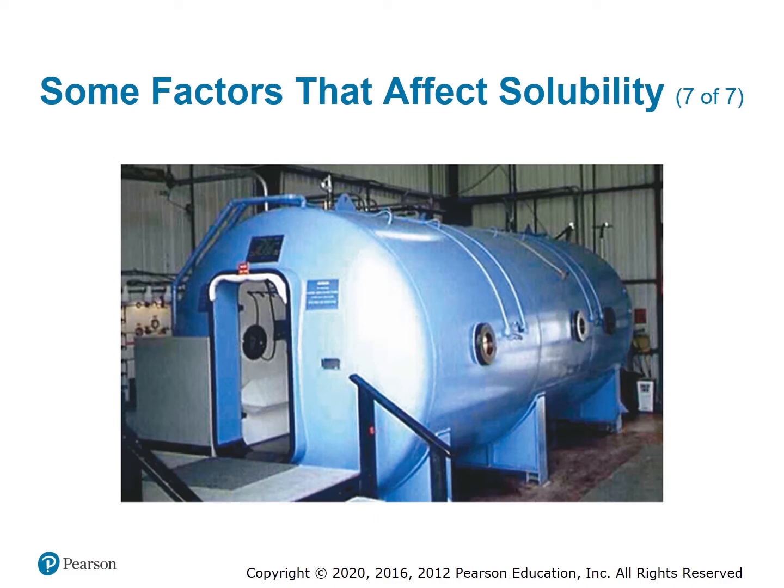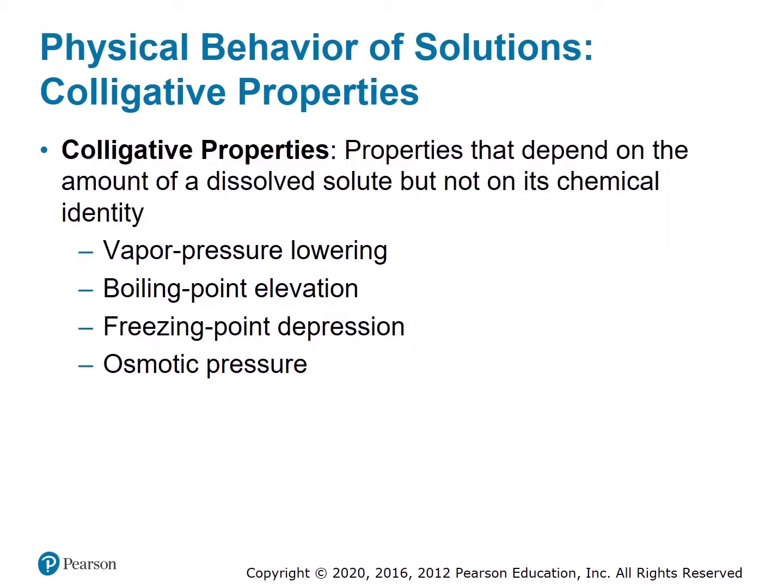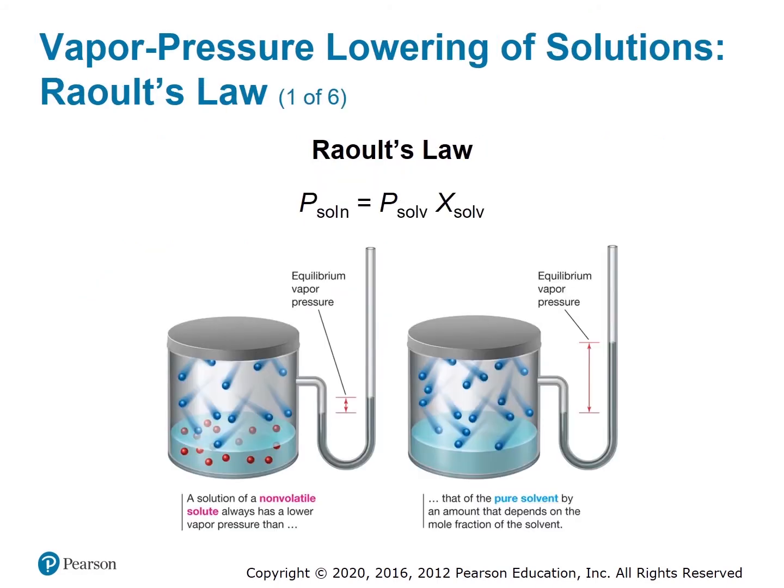prevent bubble formation. Alright, let's get into colligative properties, which are the main application of some of these different ways of measuring concentration that we've discussed. Colligative properties of solutions are those that depend on the amount of solute dissolved in a solution, but not on the chemical identity of the solute. Phenomena associated with colligative properties are vapor pressure lowering, boiling point elevation, freezing point depression, and osmotic pressure. We'll start with vapor pressure lowering, which is described by Raoult's law.